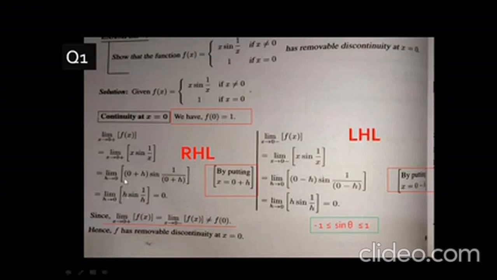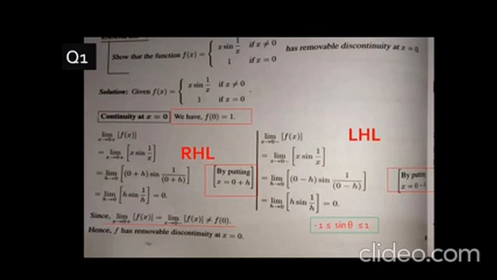So we can write this step: limit x tends to 0 plus f(x) is equal to limit x tends to 0 minus f(x), but it doesn't equal f(0). Since it is not equal to f(0), the function has a removable discontinuity at x equal to 0. We know the definition of removable discontinuity: the left hand limit is equal to the right hand limit, but it doesn't equal f(a). And we can see the same thing in this example also.